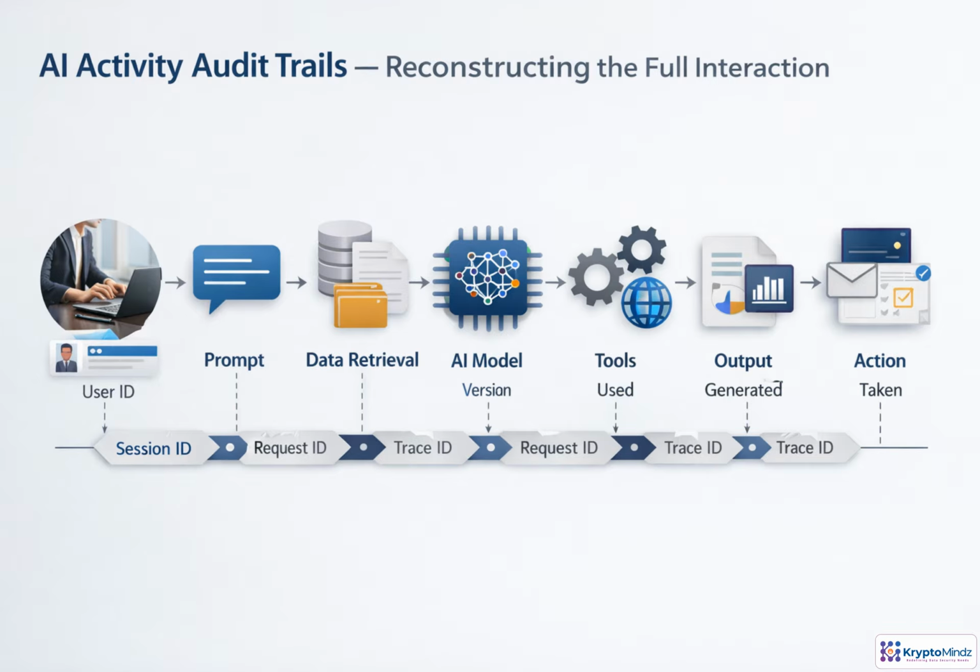A strong AI audit trail should let you replay the entire transaction, not just inspect the final answer. Start with the authenticated user and session. Then connect the prompt, policy checks, retrieved data, model version, tool calls, generated output, and any downstream action. The key is correlation. Request IDs, trace IDs, conversation IDs, and agent IDs tie distributed logs together. That complete chain supports investigations, compliance reviews, disputes, and root cause analysis.